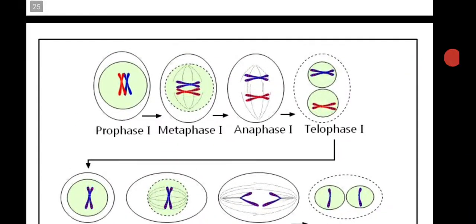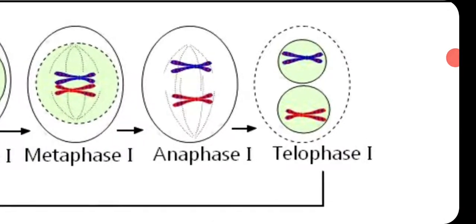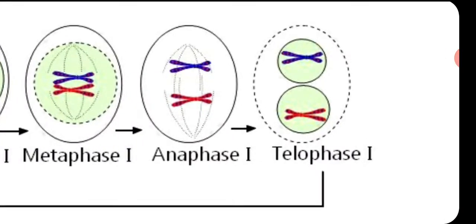Just see here, this is anaphase 1, separation of chromosomes. This is telophase 1. Here each nucleus has half of the chromosomes, meaning the haploid number of chromosomes.